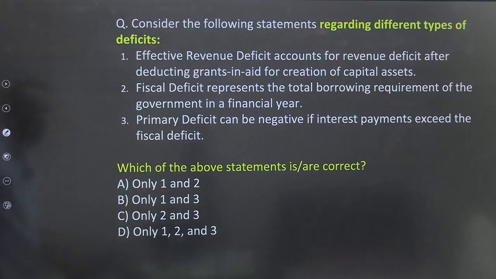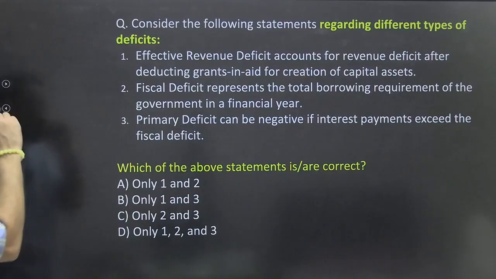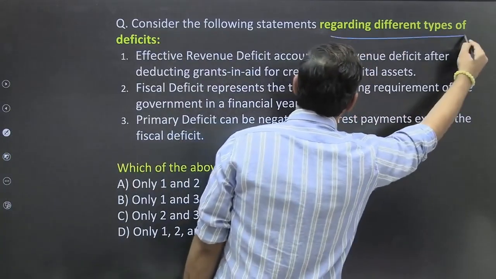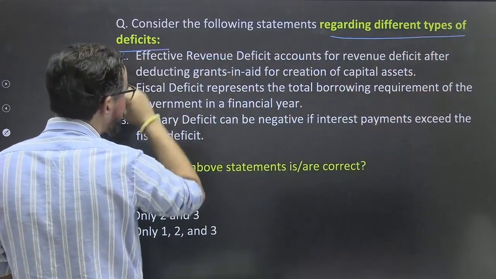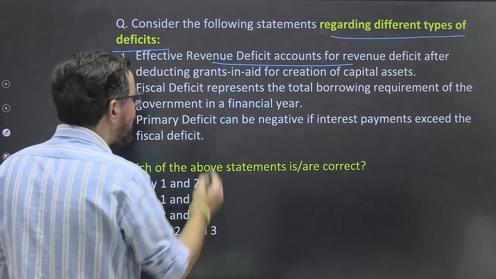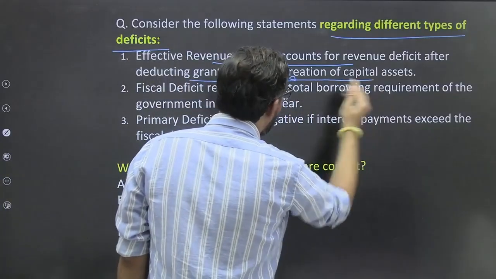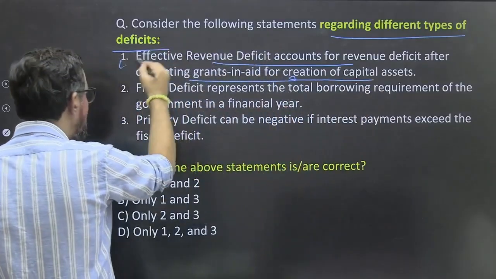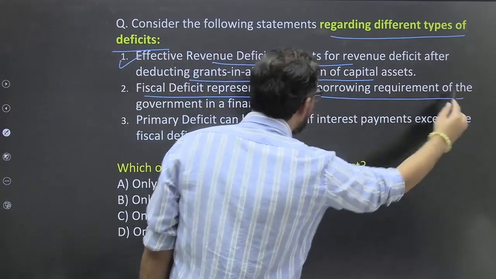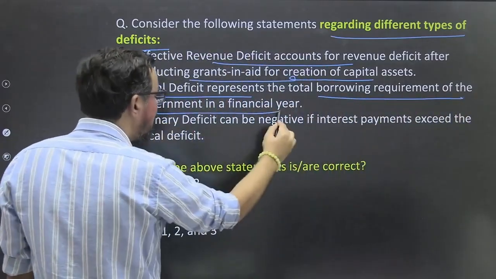So next question, guys, is based on deficit itself. Consider the following statements regarding different types of deficit. Effective revenue deficit is revenue deficit after deducting grants and aid for creation of capital assets. True. Fiscal deficit represents the total borrowing requirements of the government in a financial year.